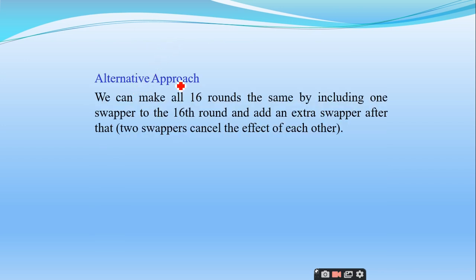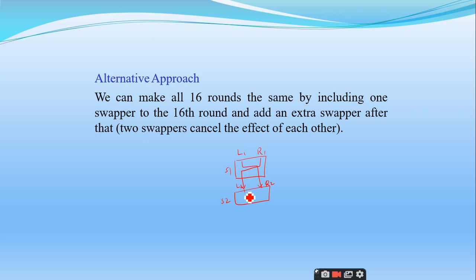And the alternative approach they have used is, in the first approach they have removed the swapper from the 16th round. But if you want to put the swapper in the 16th round, yes, you can do it, right? But what they have done is they have kept 2 swappers consecutively. So for example, this is L and this is R. This is swapper 1 and this is swapper 2. So this swaps like this and this swaps like this. So again what happens here? So the left L1 becomes R2 and R1 becomes L2.